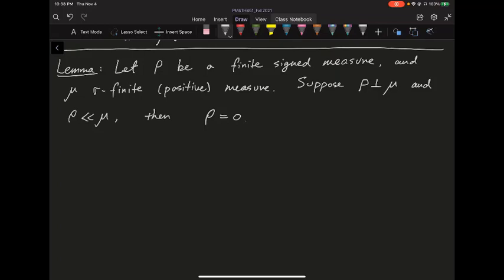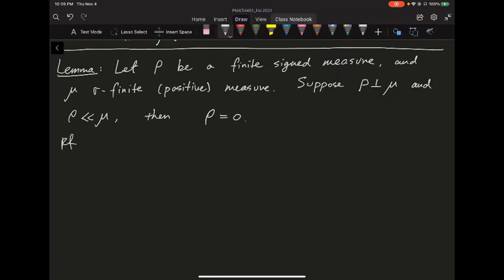Okay, so first of all, let's start with the following lemma. For the proof of this uniqueness, I'm following a slightly different proof from Ken Davison's course notes. So let's look at this interesting lemma. Suppose I have a finite signed measure, let's call it rho, and suppose I have another mu, which is a positive measure. Sigma finite is not really necessary here. And if we know the signed measure is, first of all, mutually singular to mu, and is also absolutely continuous with respect to mu, well then, in fact, the only chance is that rho is equal to 0.